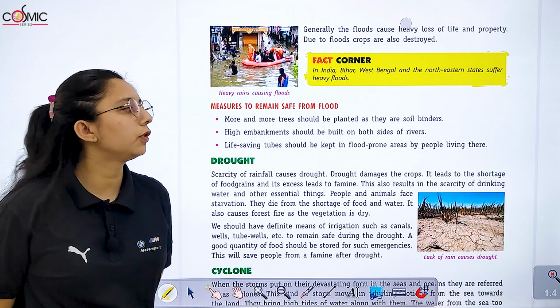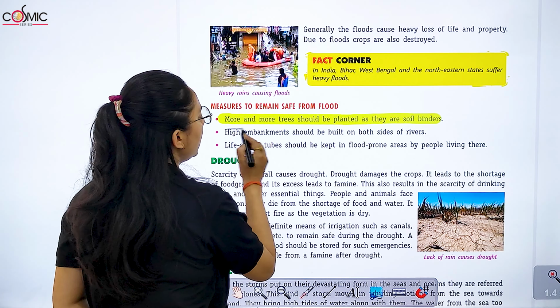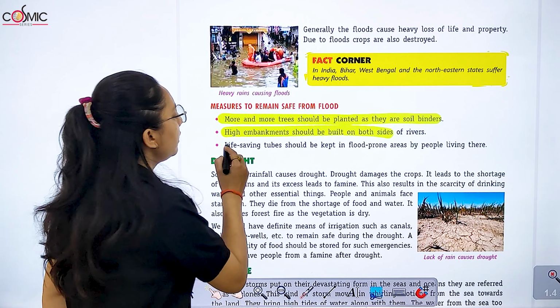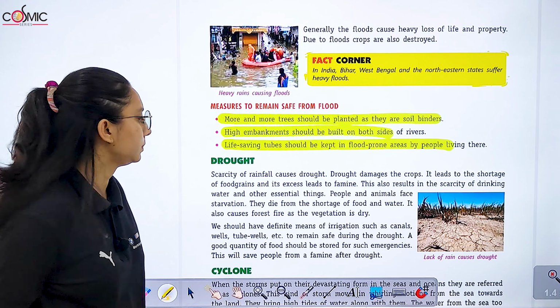Measures to remain safe from flood. More and more trees should be planted as they are soil binders. High embankments should be built on both sides of the river. Life-saving tubes should be kept in flood-prone areas by people living there.